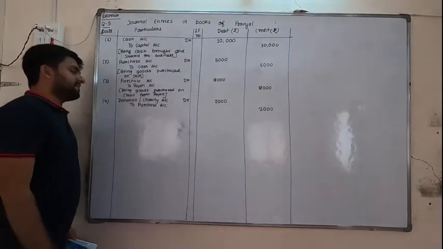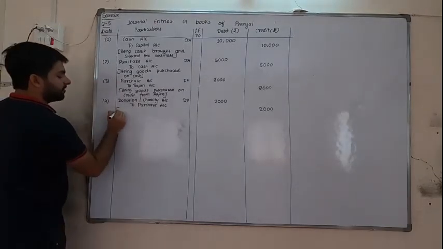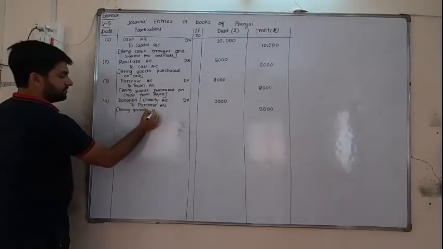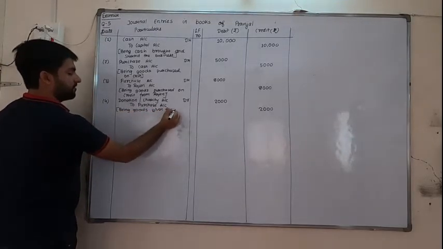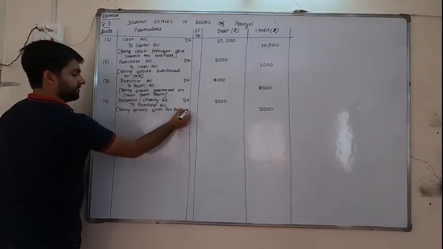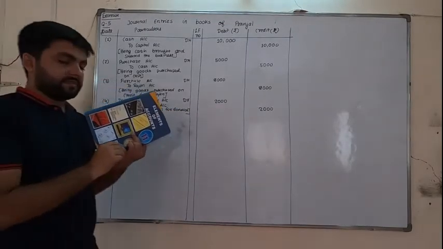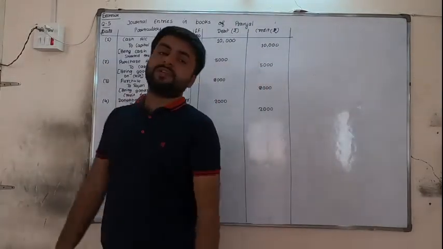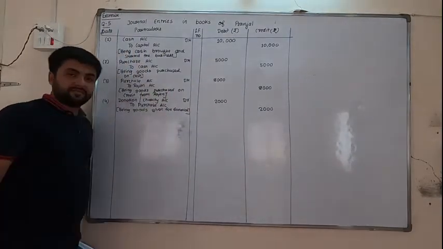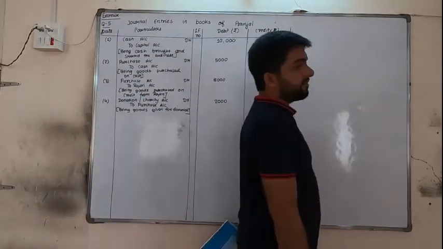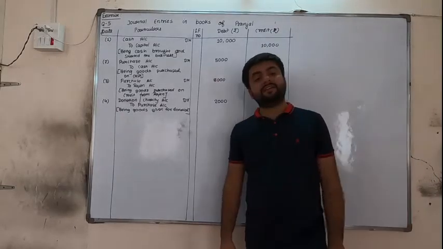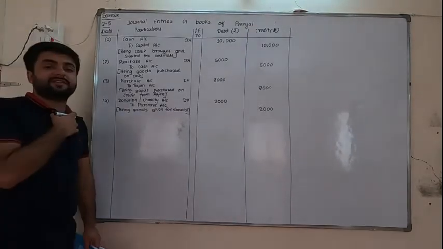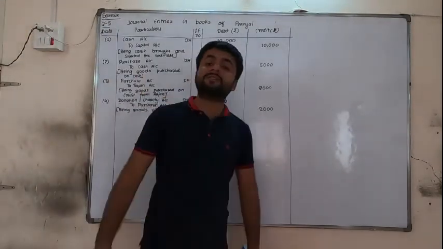So what we have done in this transaction, we have given the goods for donation. Being goods given for donation. Again I will repeat, when the goods are going out for other reasons excluding sales, always purchase account is credited. And what is debited? Accordingly, if we have given as donation or charity, then donation or charity account debit. If we have given as free samples, then advertisement expense account debit or free samples account debit. So we have to decide in such a way.